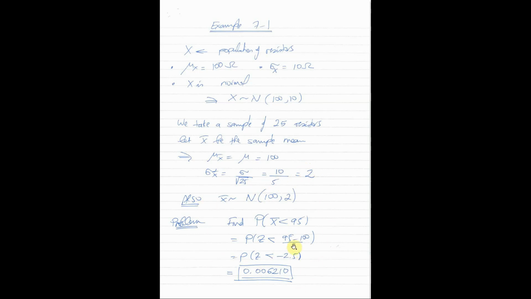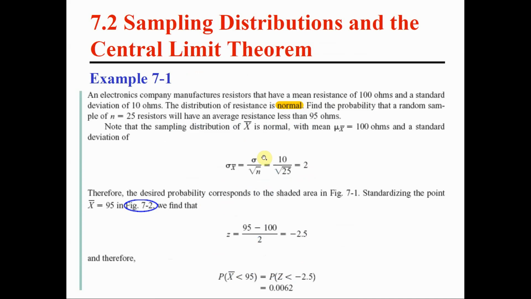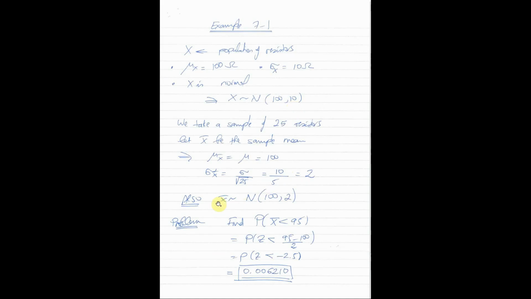So let's summarize. When is the sample mean normal? When does the sample mean have a normal distribution? If the population it's coming from has a normal distribution, then the sample mean has a normal distribution, and this is exact. There is no approximation.